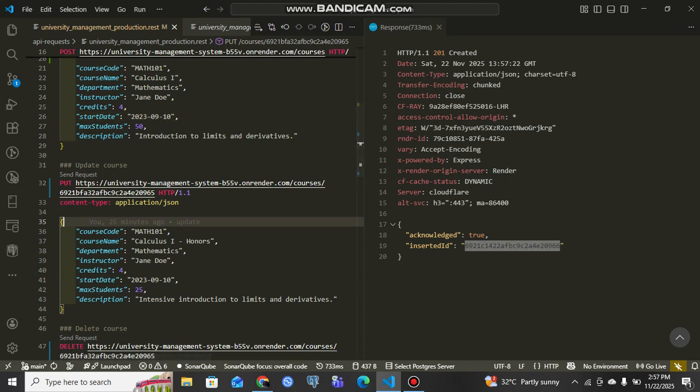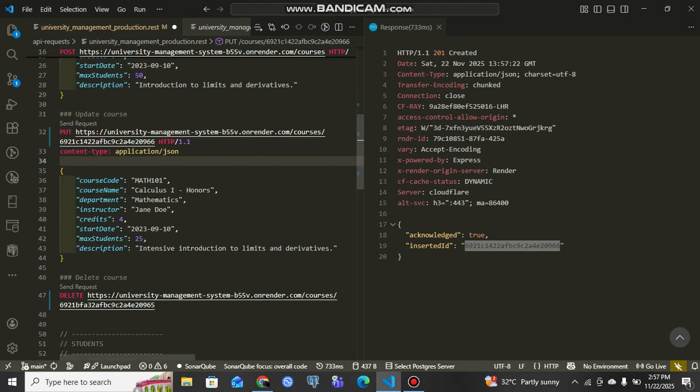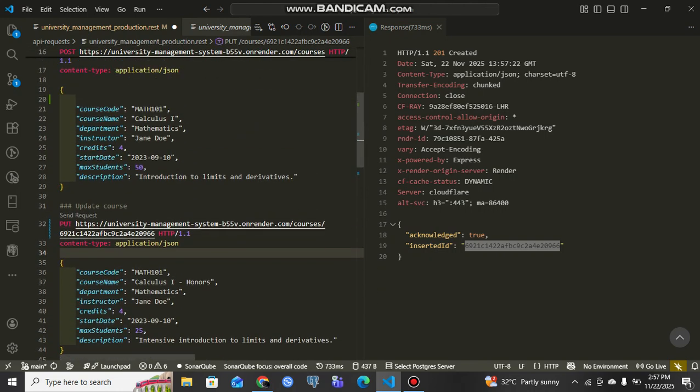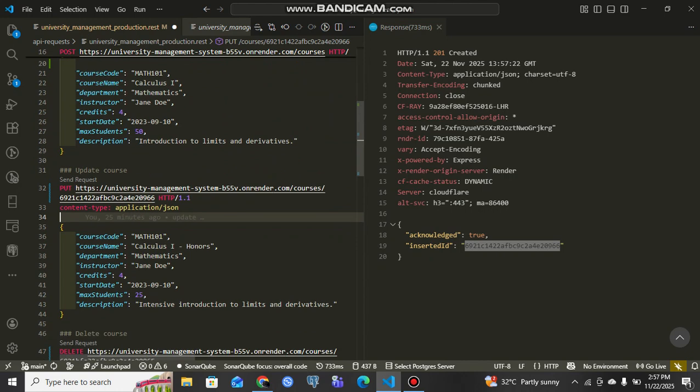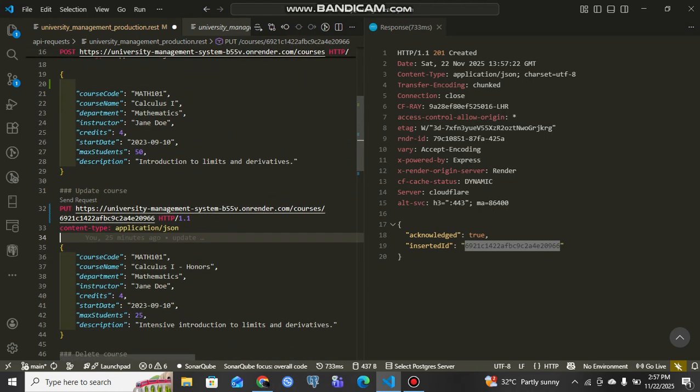So I get the ID, I paste the ID, and let's say I would want to update it. Let's say instead of calculus we can just put integration. I know it's a soft it's actually so, but yeah, we can just go with that.